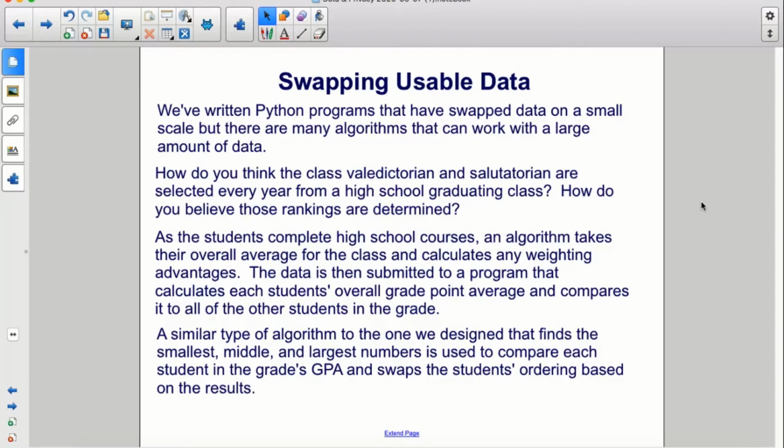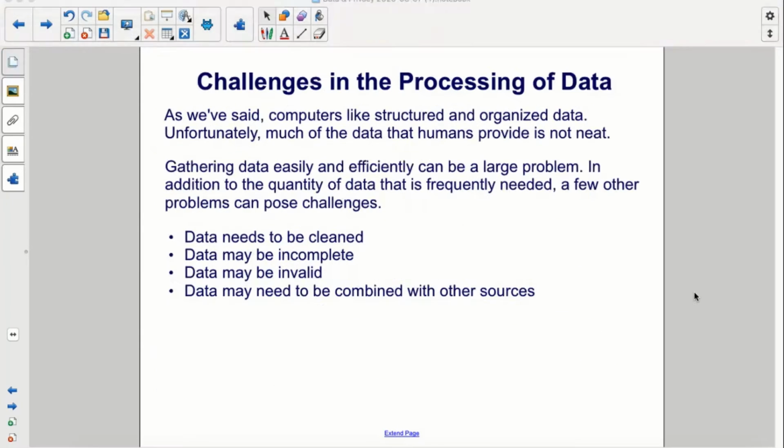A similar type of algorithm to the one we designed that finds the smallest, middle, and largest numbers is used to compare each student in the grade's GPA and swaps the students' ordering based on the results. As we've said, computers like structured and organized data. Unfortunately, much of the data that humans provide is not neat. Gathering data easily and efficiently can be a large problem.